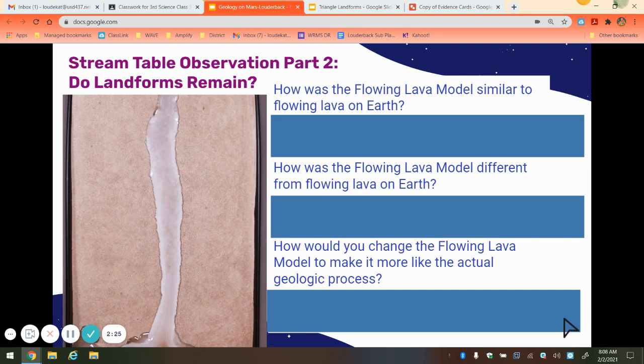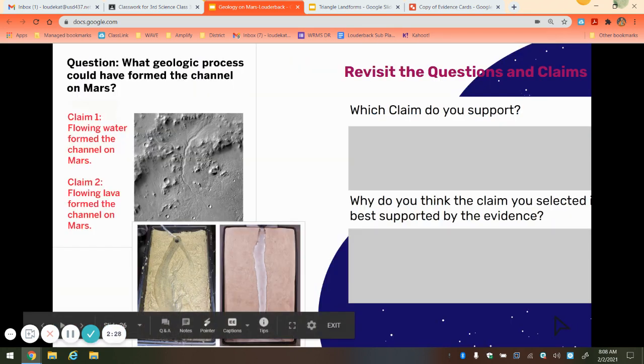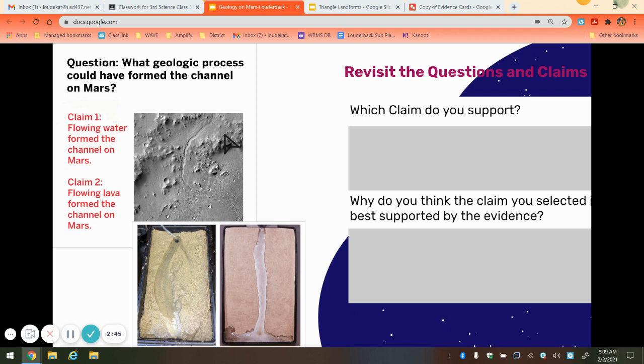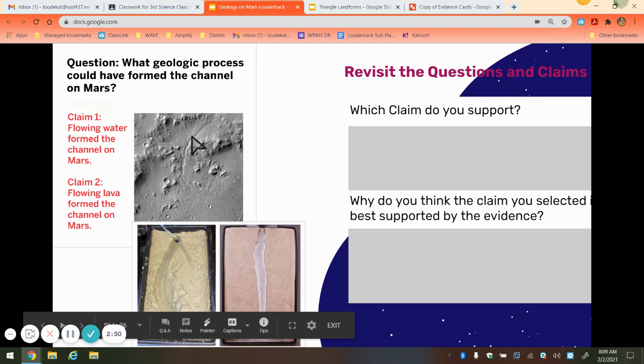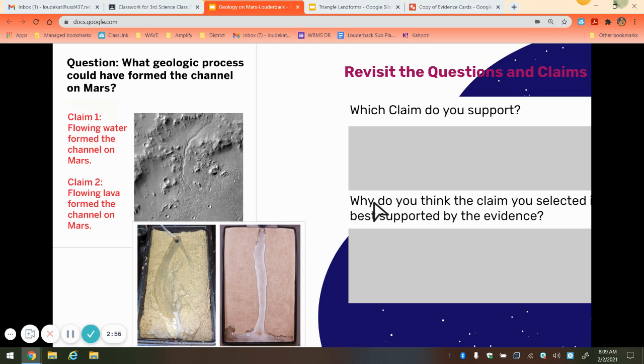Okay. So on slide 26, I wanted you to really compare the flowing water model, image and process, and the flowing lava model, image and process, to our image of the channel on Google Mars. And I really wanted us to look at whether there are any similarities in how it's created, any indentations that we see that look similar, and get an idea for patterns, okay? So when comparing the channel models to the one on Mars, we need to look very closely at both of the images and make careful observations.